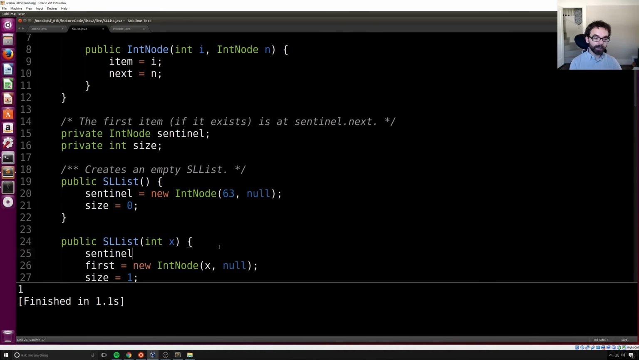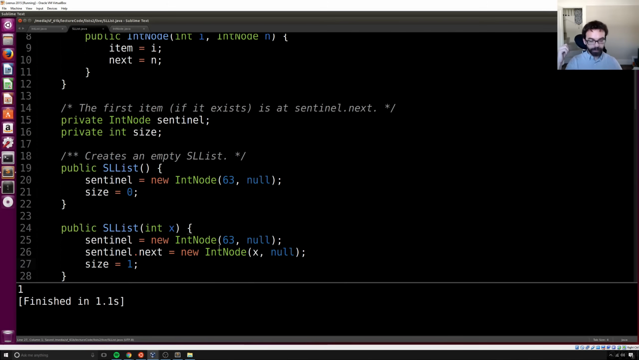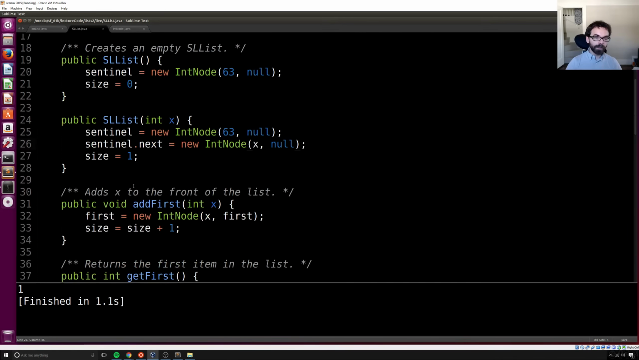Well, in that case, the sentinel is still going to have the same faithful companion at the front. And then the faithful companion is going to point at the data we want. It's going to say, hey, you want data? Here's the naked recursive data structure, the first node of it. All right, that's SList.